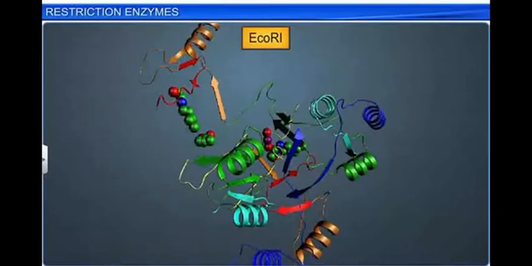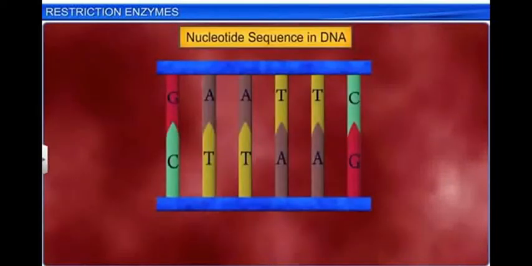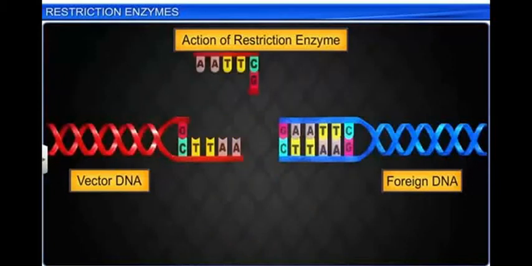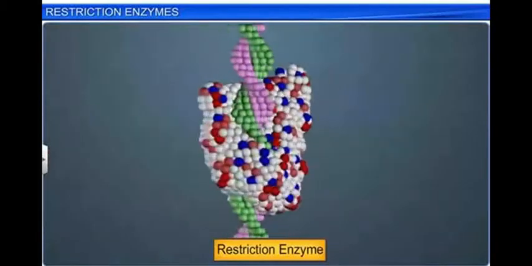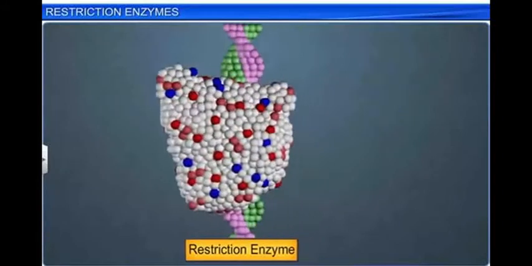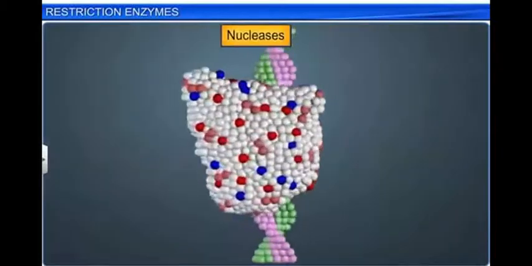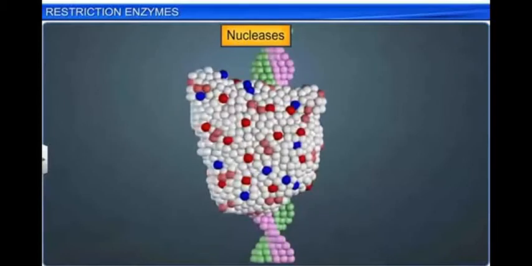Restriction enzymes are isolated from the bacteria Escherichia coli and recognize specific sequences in DNA. They are used to cut the DNA to produce fragments. It is assumed to be a defense mechanism against several deadly viruses such as bacteriophages. These enzymes belong to the group called nucleases.